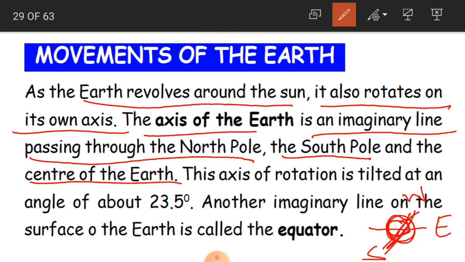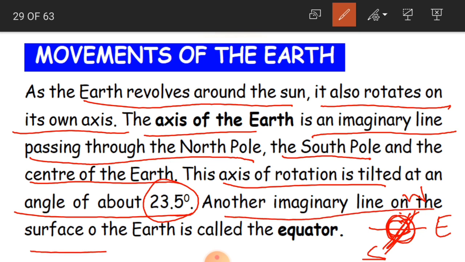So what is the angle, children? Here it is tilted. It is not straight. It is a little tilted, and the angle of this tilted position of the earth's axis is 23.5 degrees. And another imaginary line on the surface of the earth is called the equator.